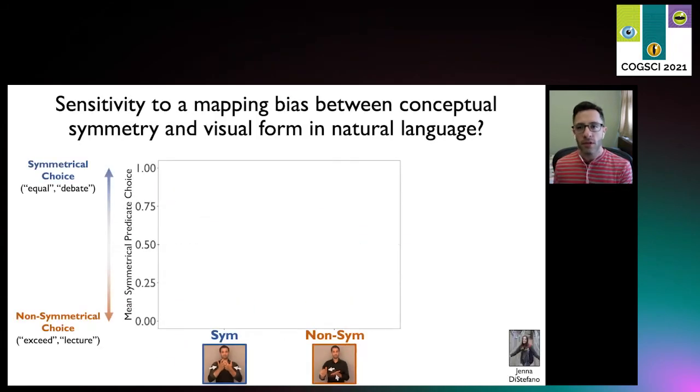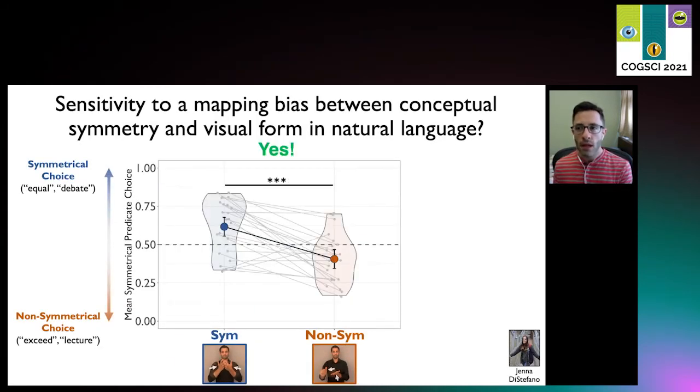And the matching results here were the same as before. Non-signers who were unfamiliar with sign languages chose the symmetrical predicates more often for the symmetrical ASL signs, despite the richness in the appearance of these signs. I'm happy to answer more about this in the Q&A, but in the interest of time, let's wrap up.